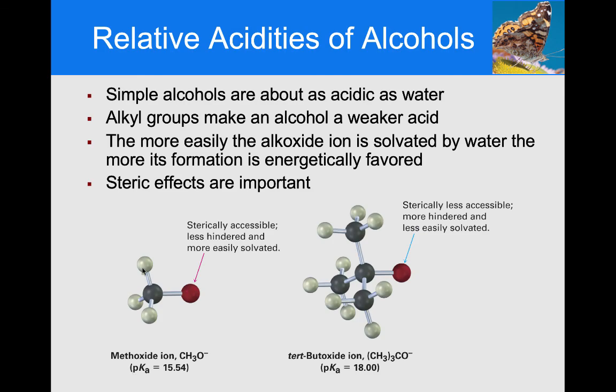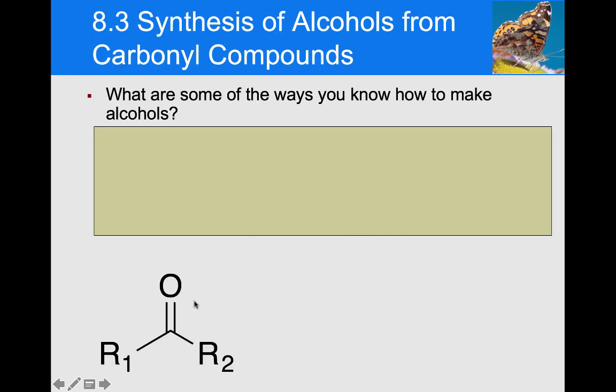So again, simple alcohols are about as acidic as water. Alkyl groups make the alcohol weaker. The more easily the alkoxide anion is solvated by water, the more stable, so the more acidic it is. So for example, this molecule right here is less able to be solvated by water, and also this proton is less available to be removed, making it less acidic than something like methanol or ethanol.